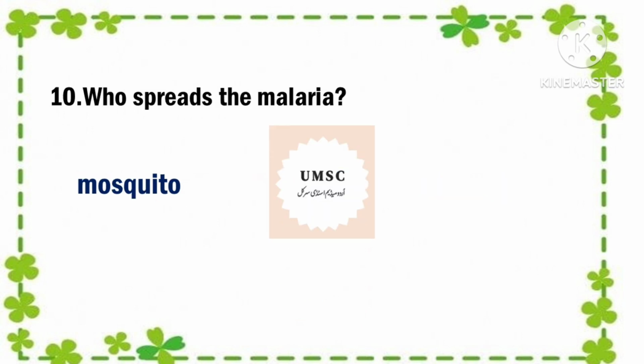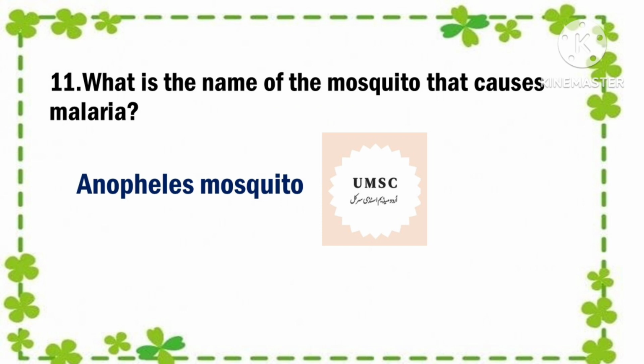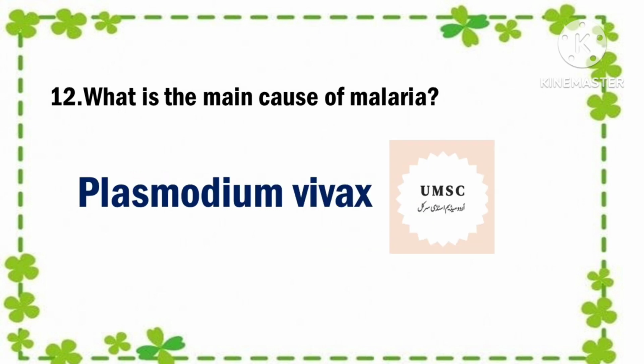Next question is, who spreads the malaria, which means who transmits the malaria? The answer is mosquito. Next question is, what is the name of the mosquito that causes malaria? The answer is Anopheles mosquito. Only female Anopheles mosquito can transmit malaria, and they must have been infected through a blood meal taken from an infected person.